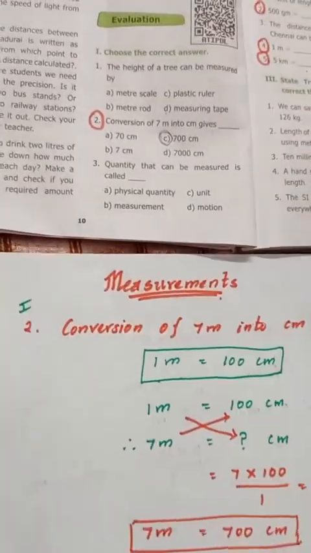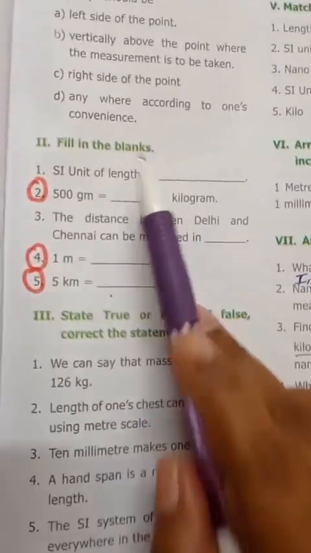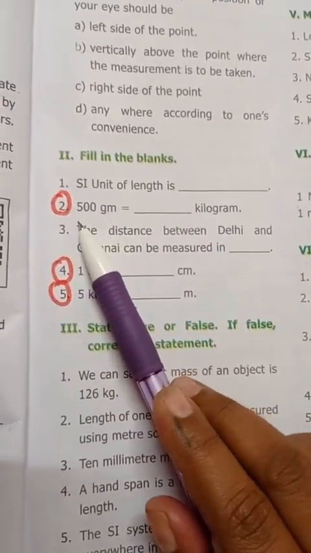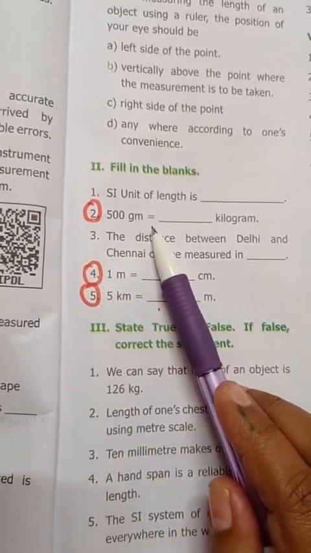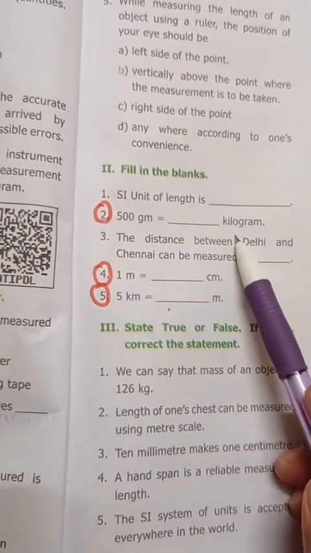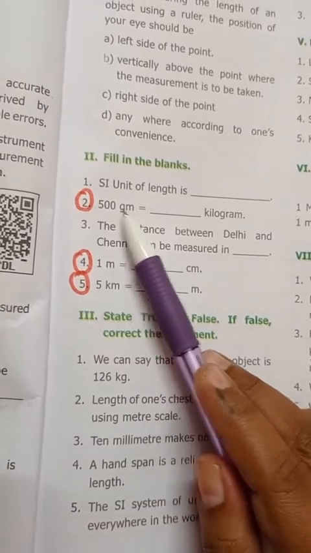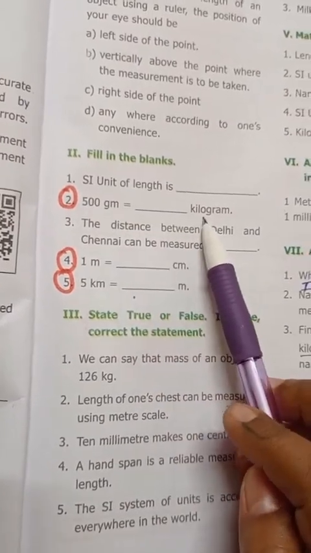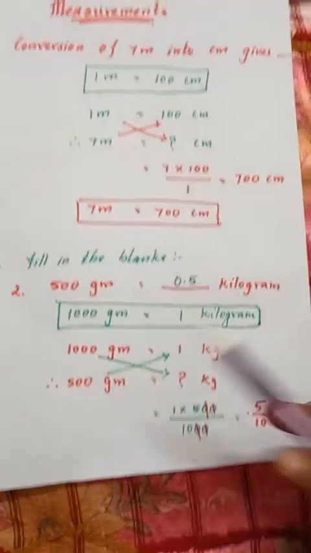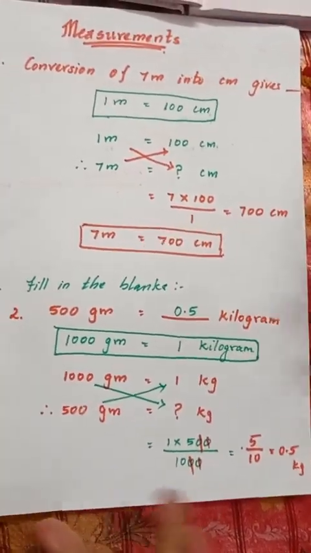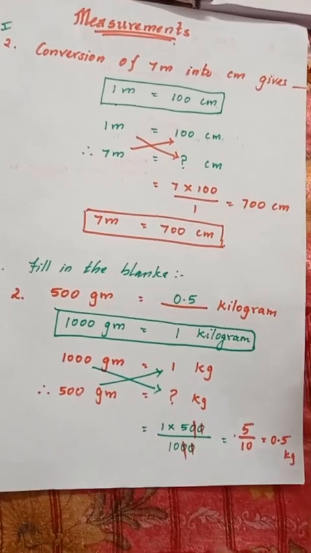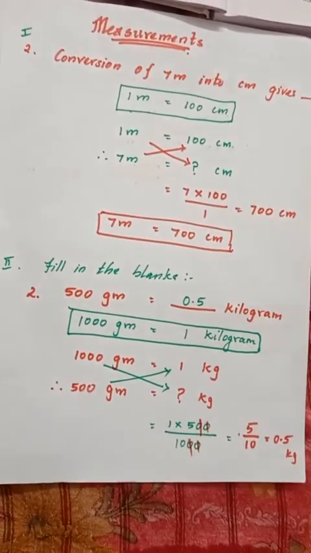Now let's move on to the next question, that is fill in the blanks. The second question: 500 grams is equals to how many kilograms? That's our question. I'll repeat, 500 grams is equals to how many kilograms? Now let's look into the answer. It's a very easy technique, children. If you learn and practice it, it is very easy. You will not have any confusion, children.